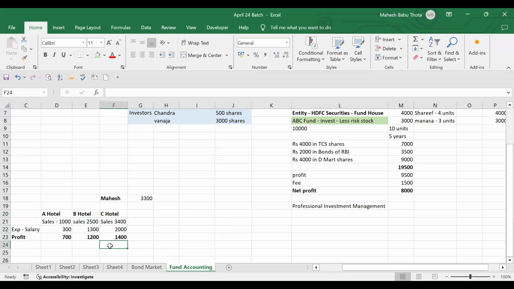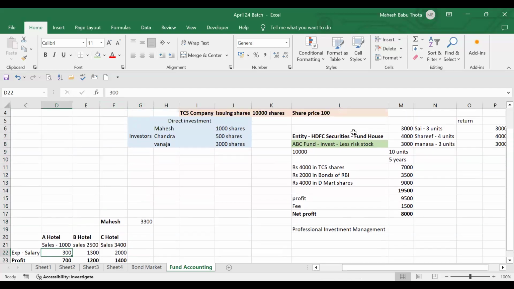Because for performance and everything, you have to calculate easily. I should know how much, what is the performance of A hotel, performance of B hotel, performance of C hotel. I should know clearly, right? Yes. That's the reason I've reduced these expenses.